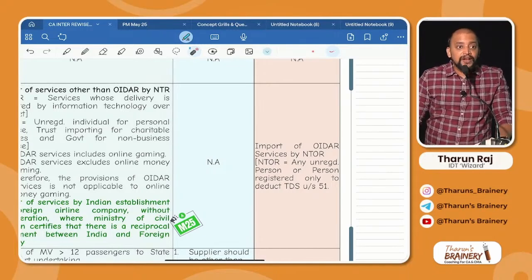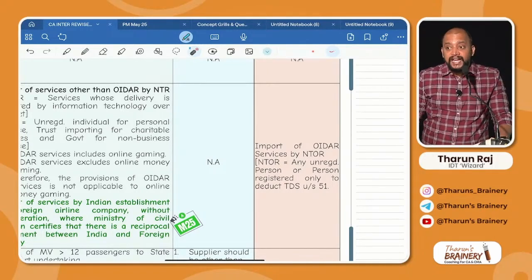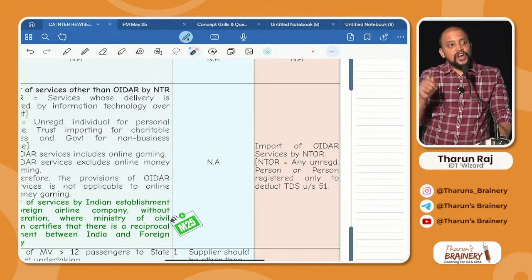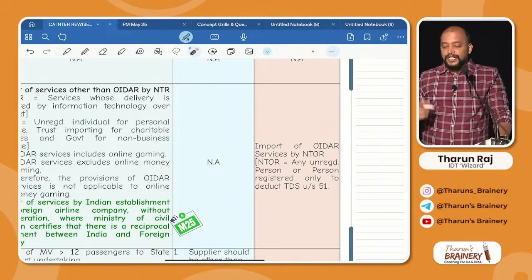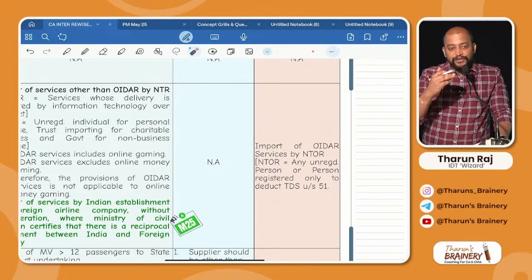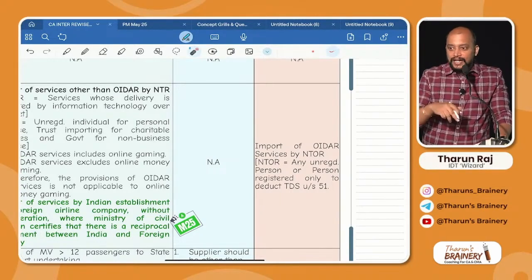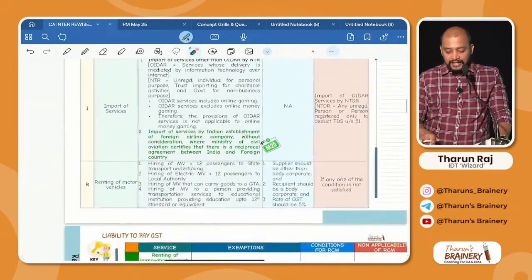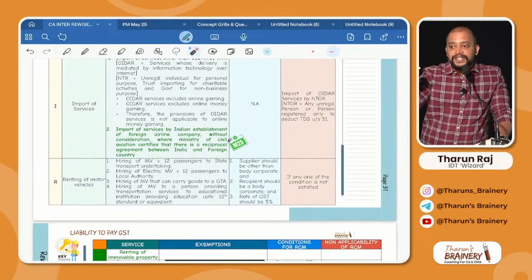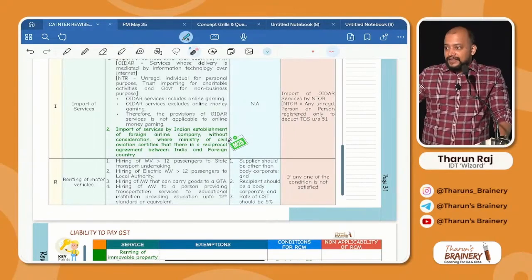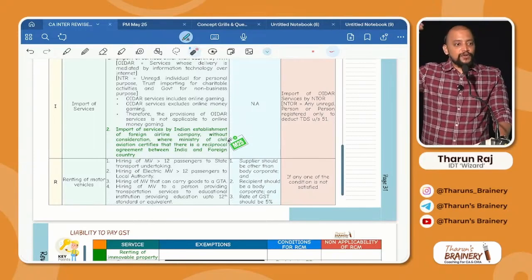Import of OIDR services by NTOR, non-taxable online recipient. You understood? So that's what. Yesterday's class, if you have missed today's class, nothing you will understand in this. Got it? And that's how I connected exemptions to RCM. So you understood import of services. Nothing you are learning new. Already whatever you have learned, we are just connecting one by one.